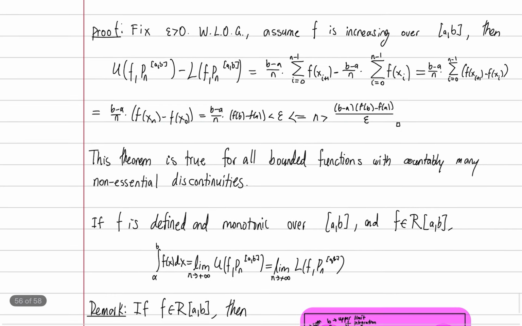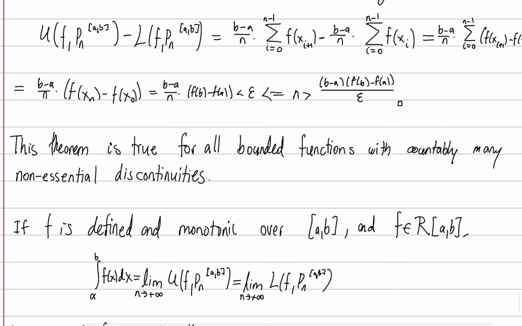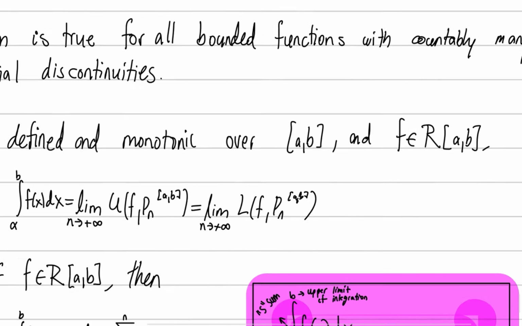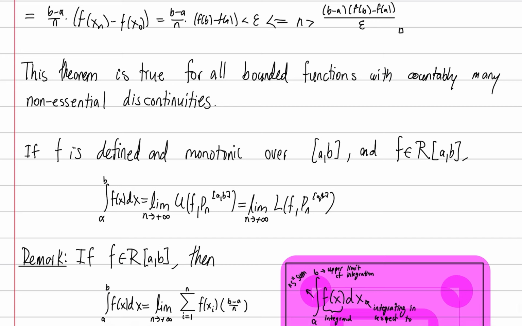So that's our proof. And in theory we can prove, but I'm not going to, it's far beyond the scope of this course, that this theorem is true for all bounded functions with countably many non-essential discontinuities. Obviously, if it's an essential discontinuity, it's not bounded. But if it's a point discontinuity or a jump discontinuity, and it's countably many, even if it's infinite, so long as it's countably many, I'm not going to go on the whole infinite rant though, it is integrable.